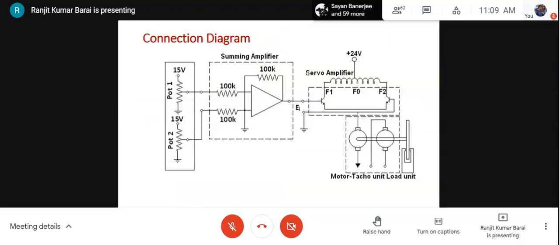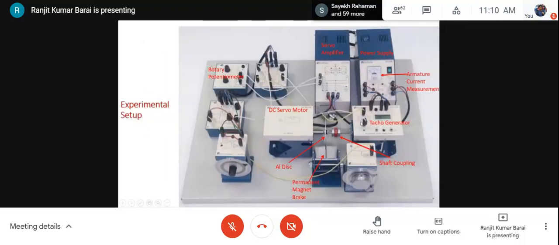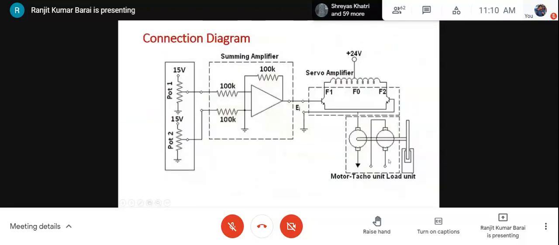Now the connection diagram is given in your instruction sheet. There is a small mistake here. One end of the motor is connected to the ground, and another one is connected over here, not here, because this is connected to ground, so no voltage can be applied across the armature with this connection.